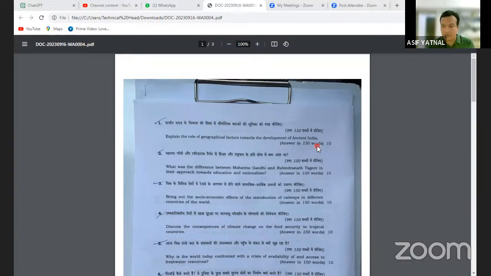Jha, or whenever you are reading books like Spectrum, the very first topic of ancient Indian history begins with the role of geography in studying history. Because I always say geography may differ, but history remains the same. When I take the history class, I always say that geography may differ, but history remains the same. Because the history of any particular region actually depends upon the geography of that region,